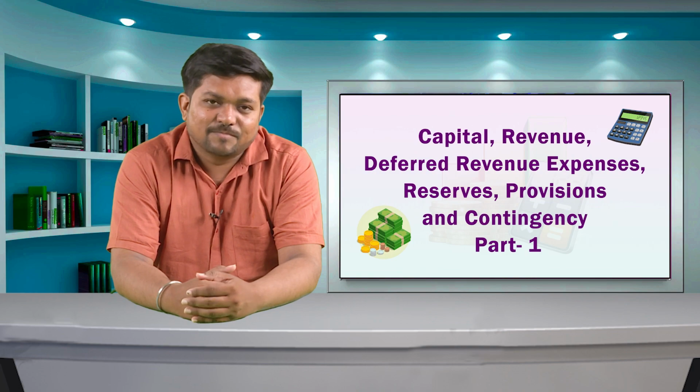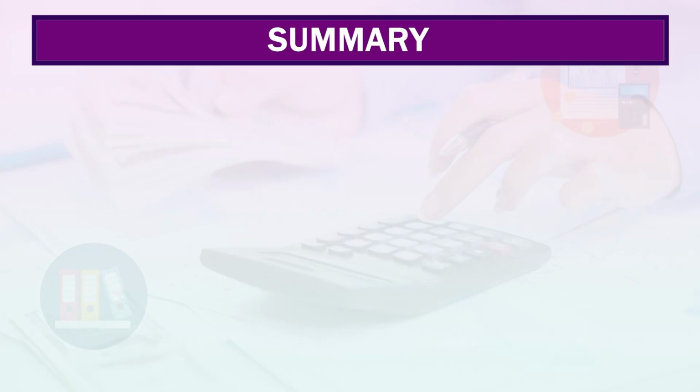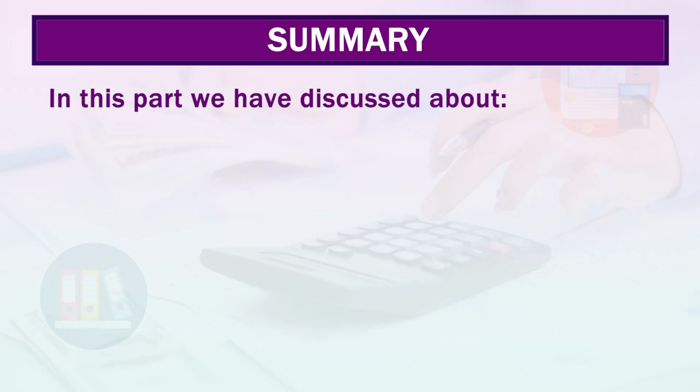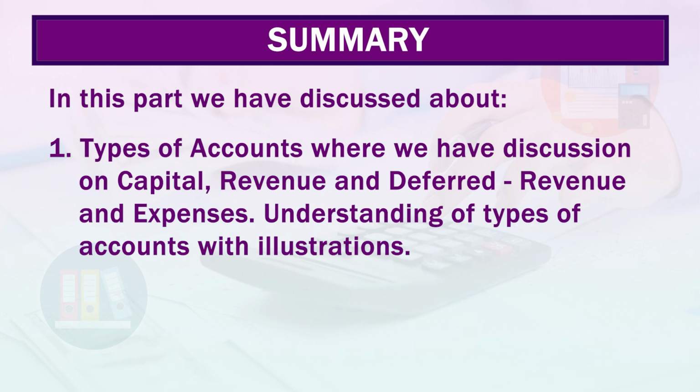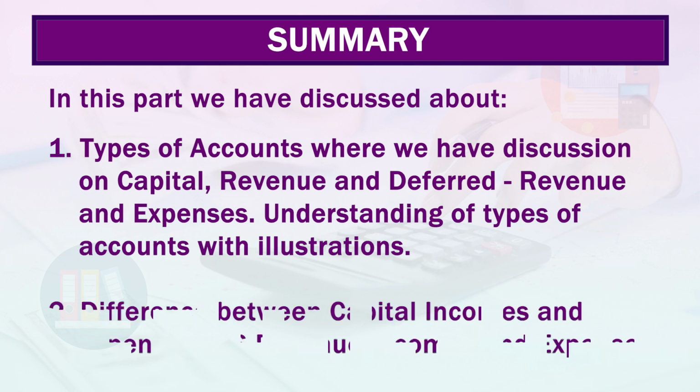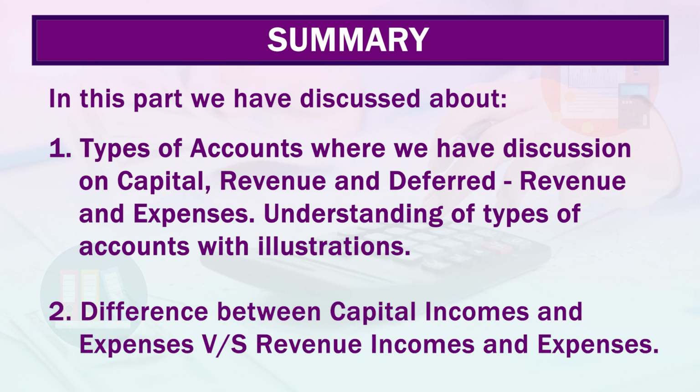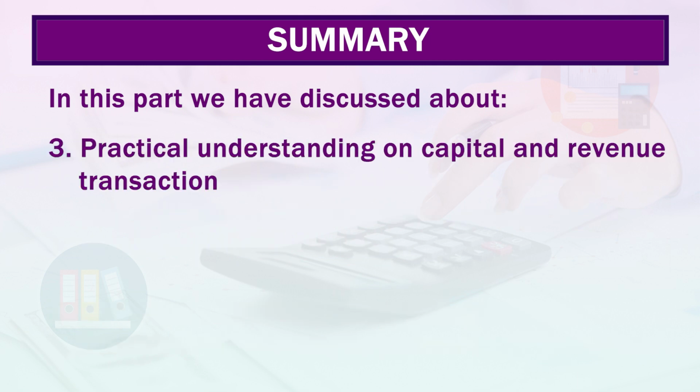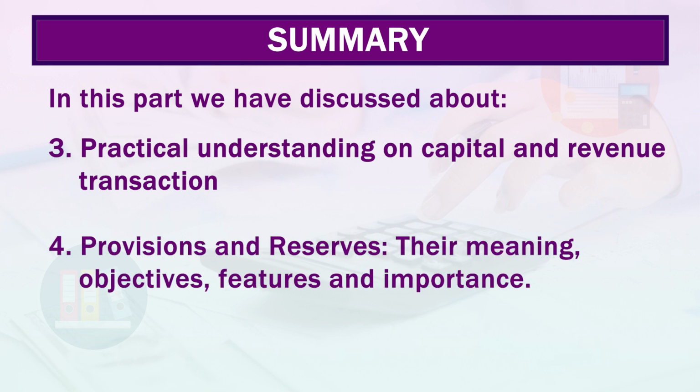Now let us recollect the discussion of this part. In this part, we have discussed types of account, where we covered capital and revenue and deferred revenue and expenses, understanding of types of account with illustrations, difference between capital incomes and expenses versus revenue incomes and expenses, and then practical understanding of capital and revenue transactions, provisions and reserves, their meaning, objectives, features and importance.